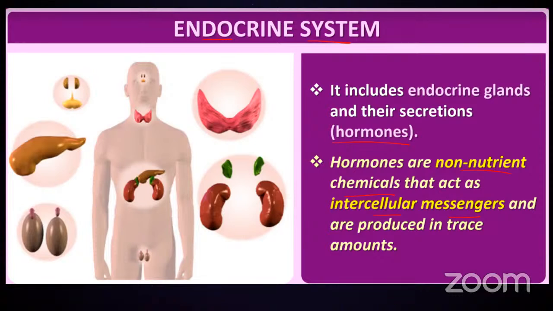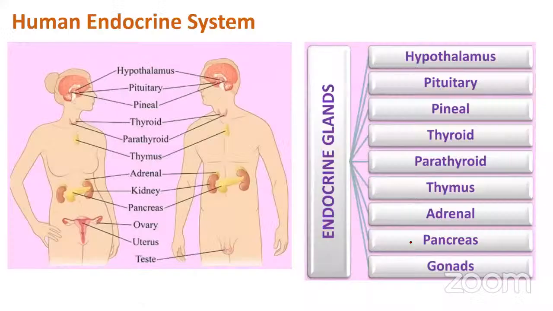This is the function of hormones. And the volume of hormones synthesized in our body is very low, which is why they are called trace elements, or trace hormones. So this is about hormones.